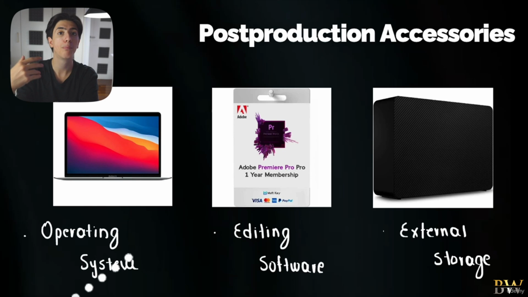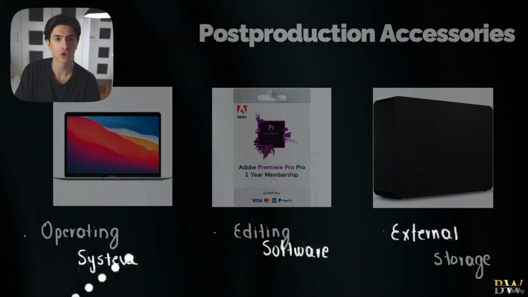Video editing, or post-production gear, is subdivided into three categories. We've got our operating system, we've got our editing software, and we've got our external storage. Obviously, we've got storage for our phones, but we also need storage for our operating system, because the content that we are going to be creating can't be stored in our operating system. This will slow it down. Just like videos shot on our phones will slow down our smartphones, content that we're going to be producing is going to be slowing down our operating system, and we don't want this. This is why we invest in external storage.